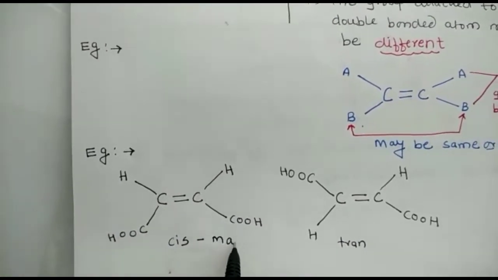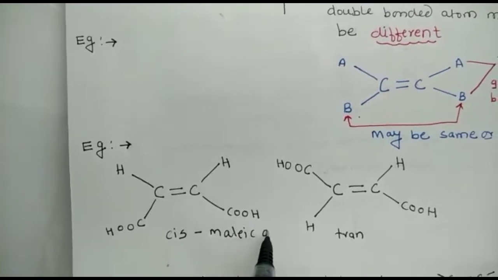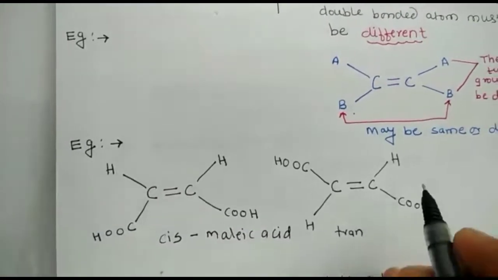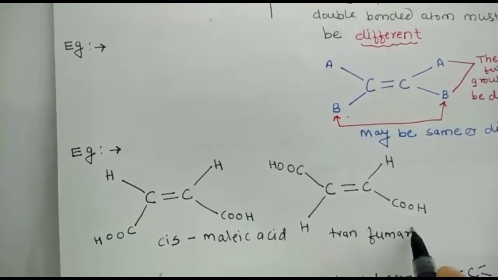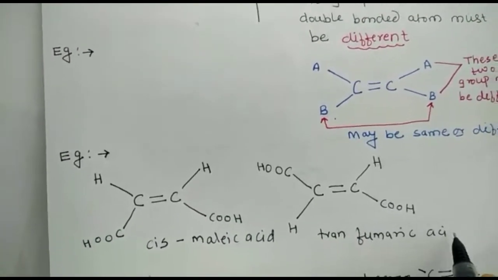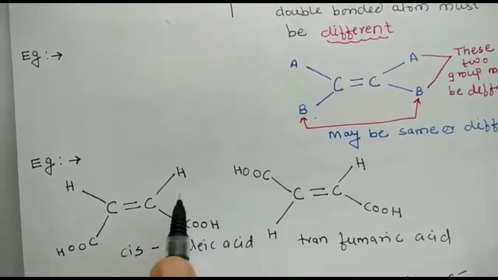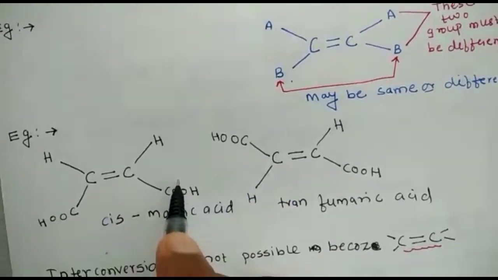It is called malic acid, and this is called fumaric acid. Both are not interconvertible. Why are they not interconvertible?